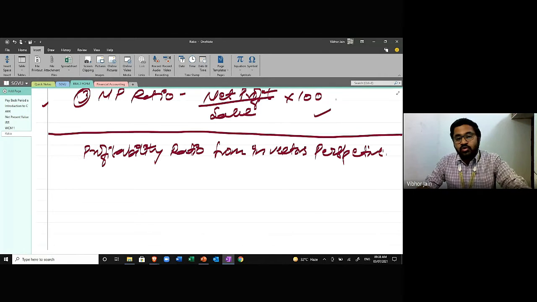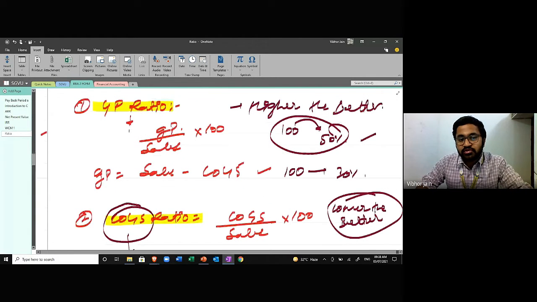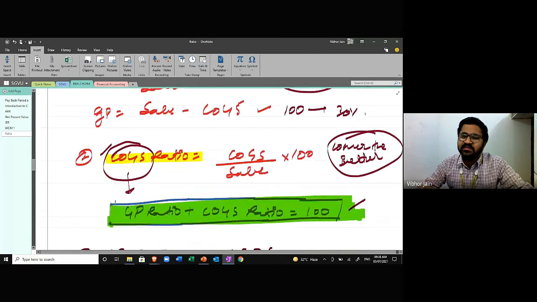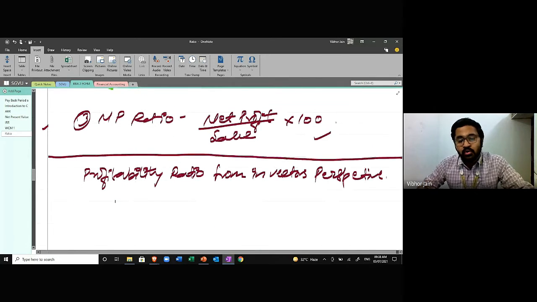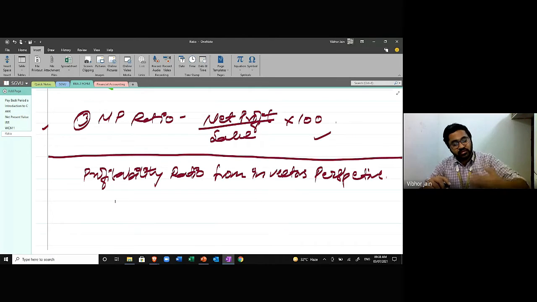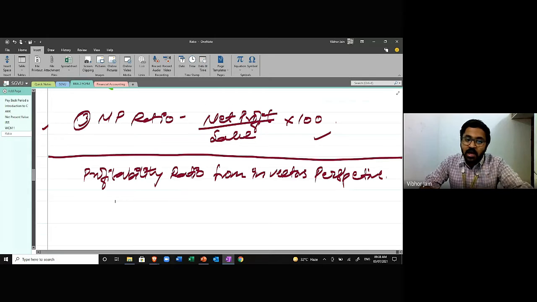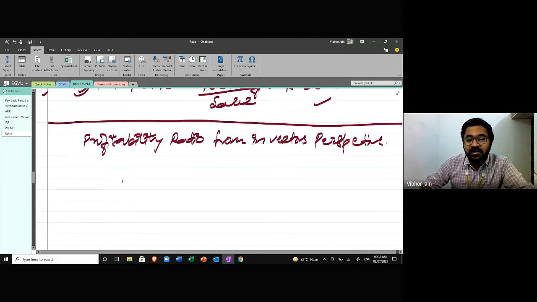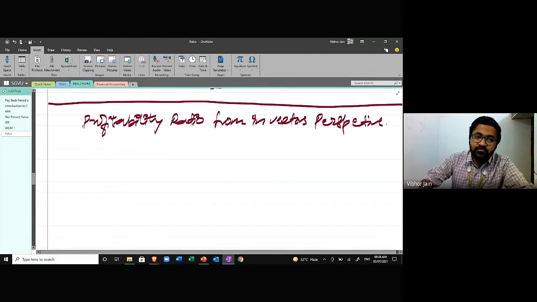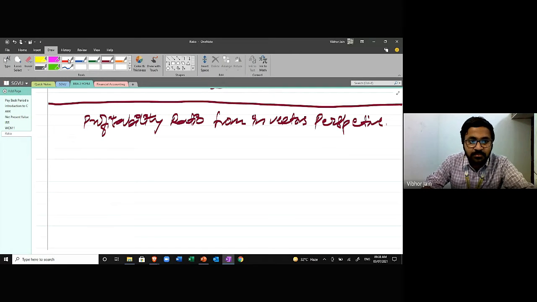Fair enough. So all these ratios that we're calculating, the cost of goods sold ratio and the gross profit ratio, these are basically for management. They want to know what is the ratio of sales and how can they increase the ratio if we talk about gross profit, net profit. But as an investor, I'm going to find out what is the return that I'm getting. So for this, we calculate three ratios. And there's something like this.